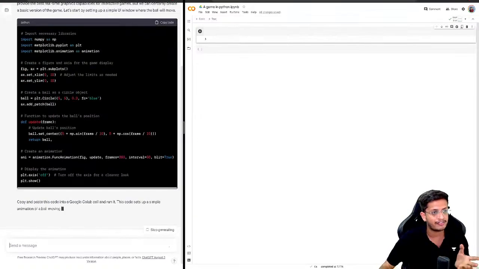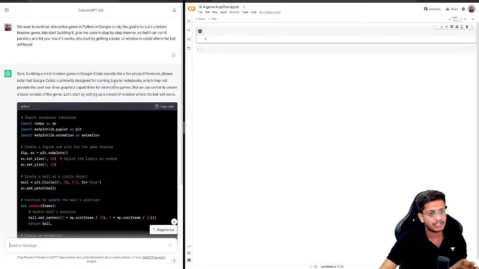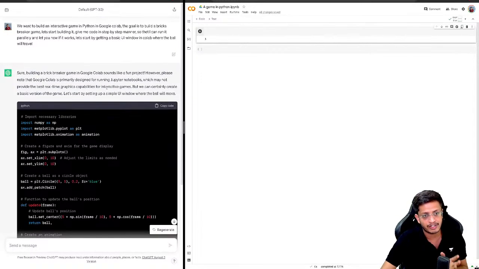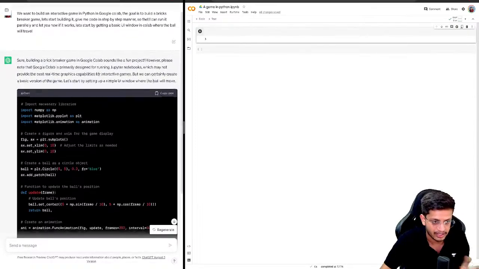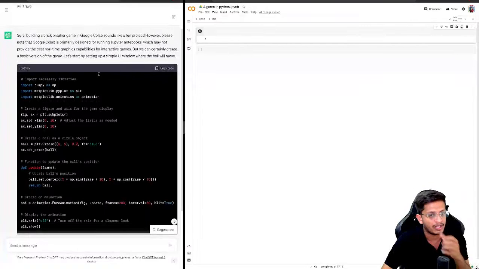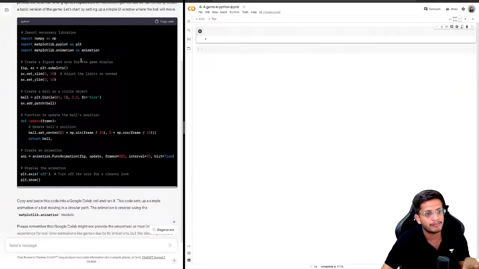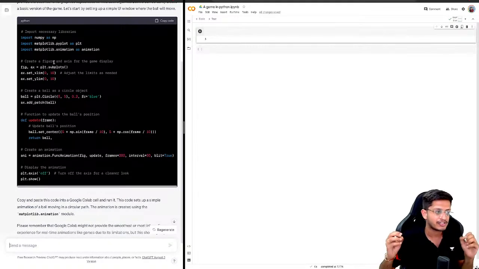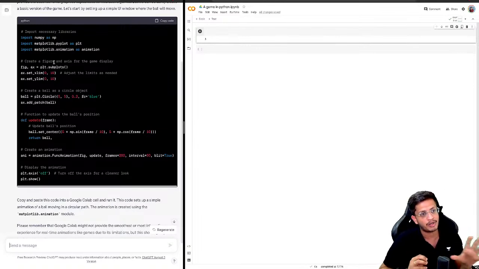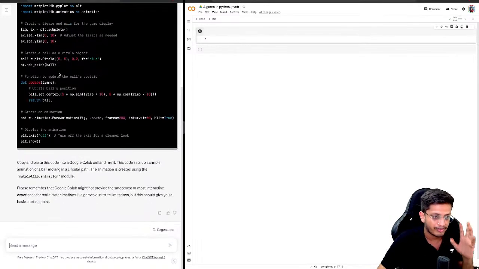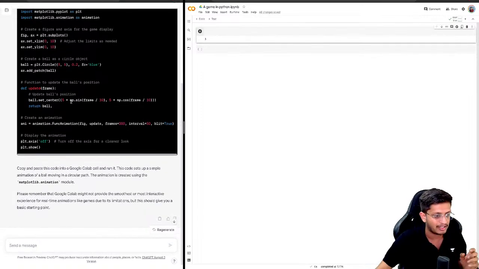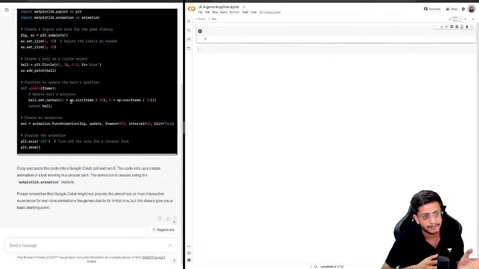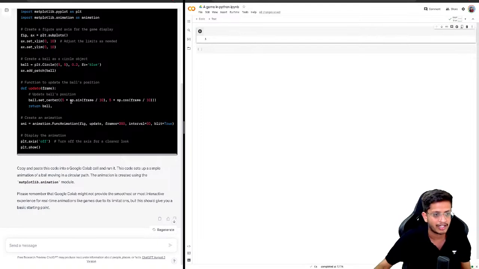It says that it sounds like a fun project, and however, please note that Google Colab is primarily designed for running Jupyter notebooks, which may not provide the best real-time graphic capabilities for interactive games, but we can certainly create a basic version of the game. That's okay. Let's start by setting up a simple UI window where the ball will move. So it has given us some code using NumPy and Matplotlib, and it has already taken care of libraries like PyPlot animation. And if you find this code difficult, we can ask GPT as well, or any LLM, even Bard. Right now I will explain it to you, whatever we are writing.